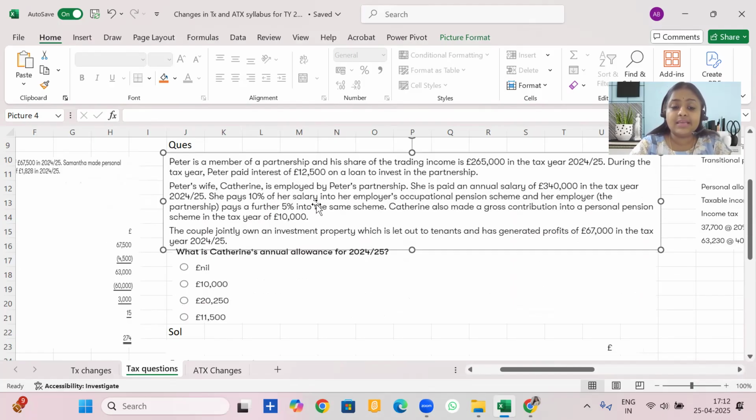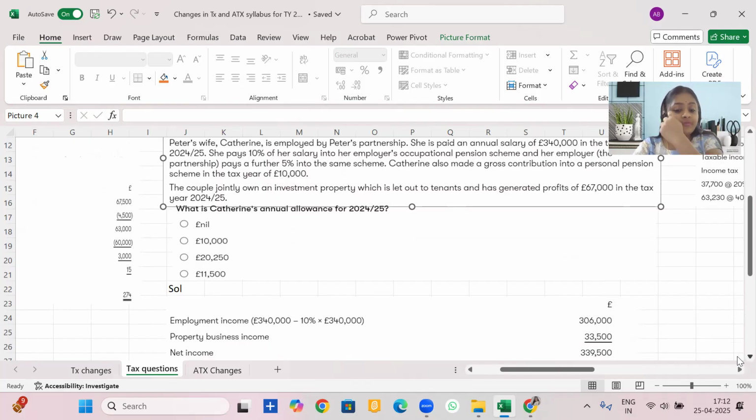She pays 10% of her salary into her employer's occupational pension scheme. That means employee's contribution is 10% of the salary, and the employer contributes a further 5% of the salary. Catherine also made a gross contribution to a personal pension scheme of 10,000. The couple jointly owns an investment property which is let out to the tenants and has generated profits of 67,000 in the tax year 24-25. The question says, what is Catherine's annual allowance for the tax year 24-25?